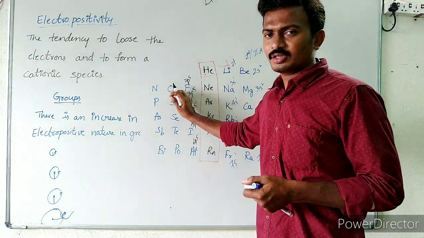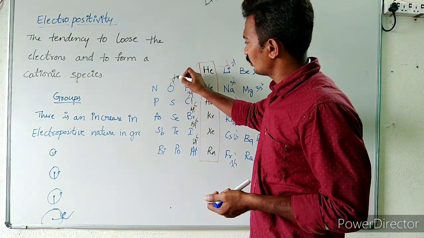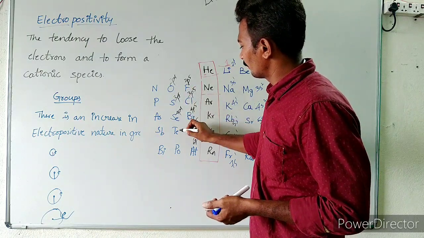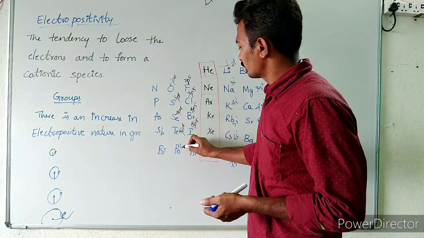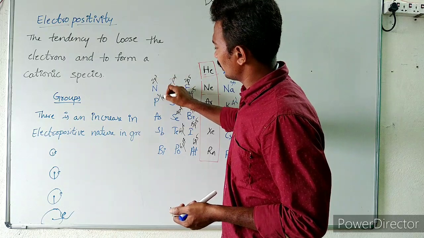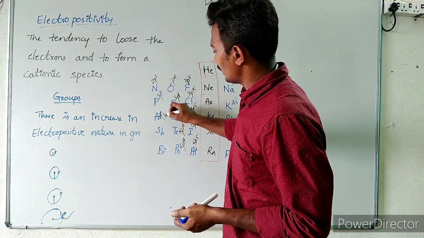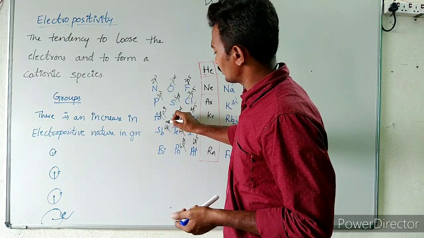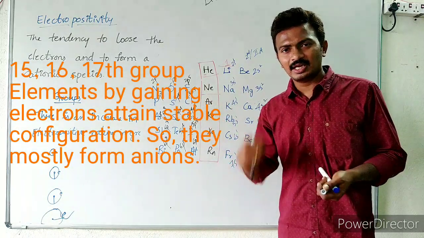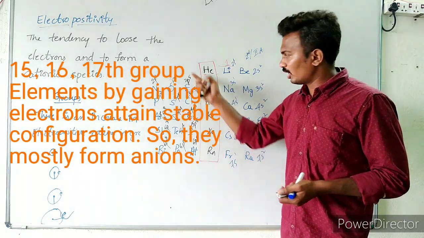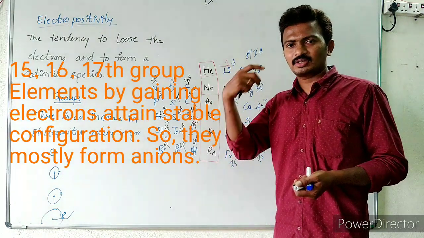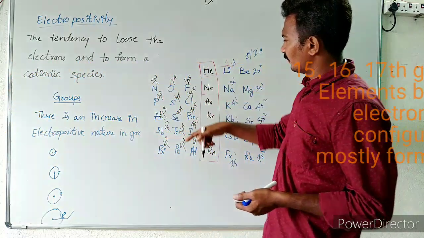And if you take the oxygen group, it is 2p4, 3p4, 4p4, 5p4, 6p4. If you take the nitrogen family, 2p3, 3p3, 4p3, 5p3, 6p3. So they gain the electron and get converted into this. So always these group elements, 16th and 17th, mostly prefer to exist as anions. So they prefer to gain the electron.